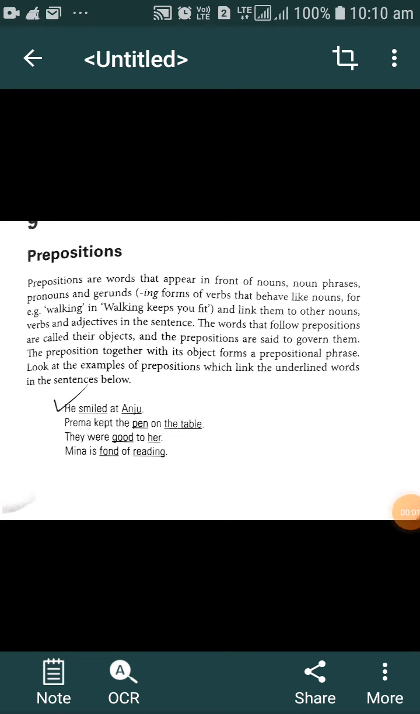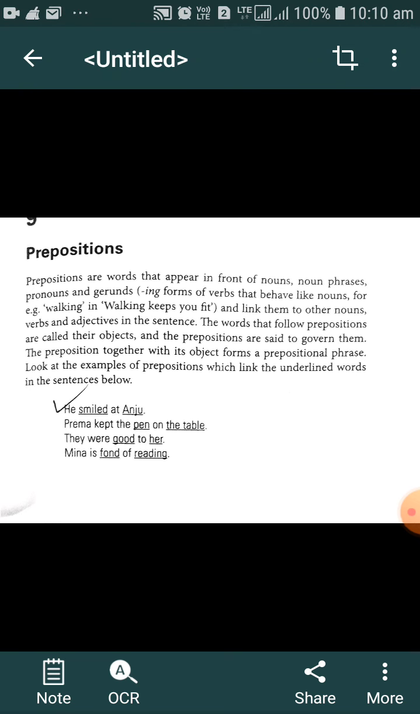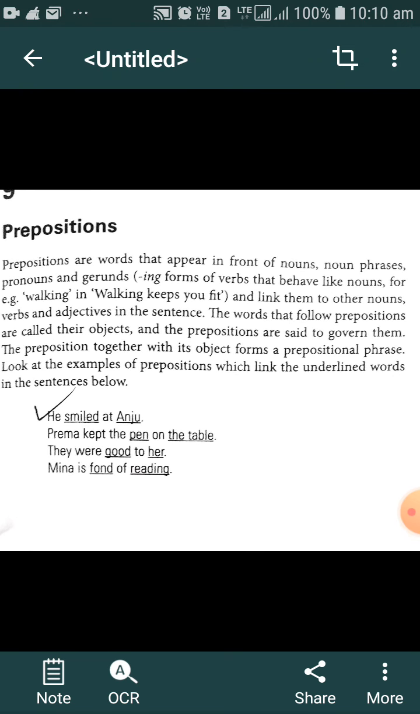Dear student, today we are going to learn prepositions. So, what are prepositions?